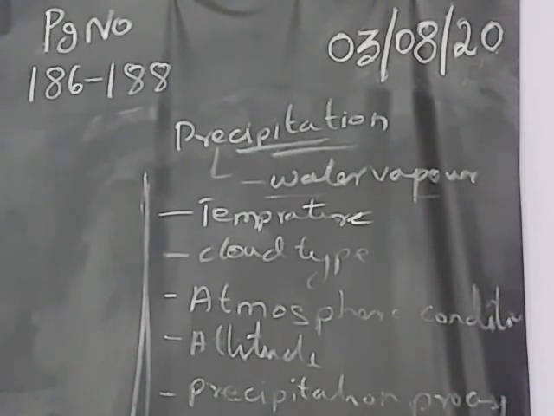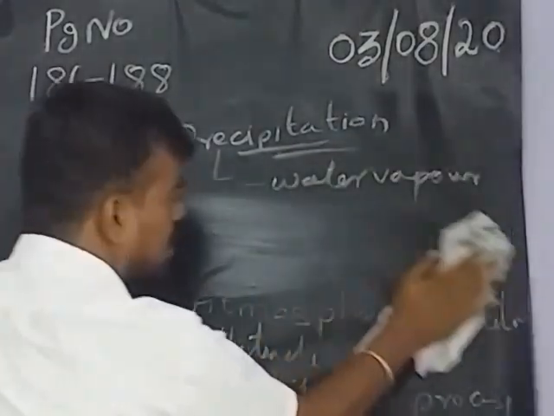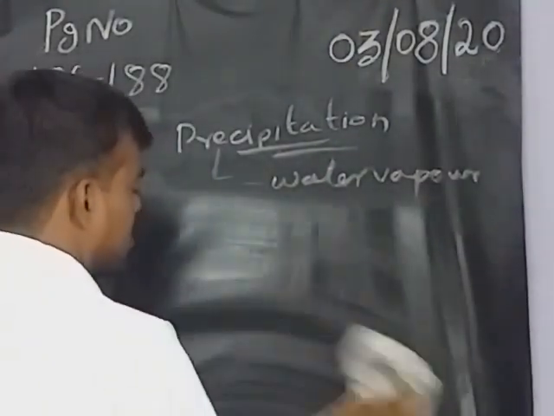We are getting the rain now. In a different form we are getting it. Which are all the types we are getting? Overall, this is what we are getting from precipitation.